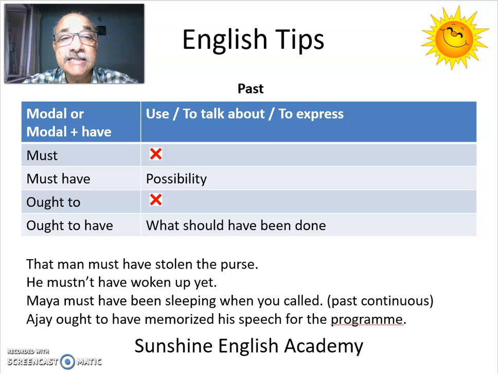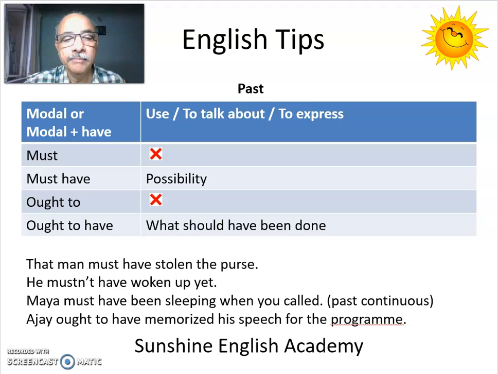Here, must and not make a contraction. Mustn't. He mustn't have woken up yet is a strong possibility of the past. You are pretty sure that he wouldn't have woken up by that time. So you say he mustn't have woken up yet.